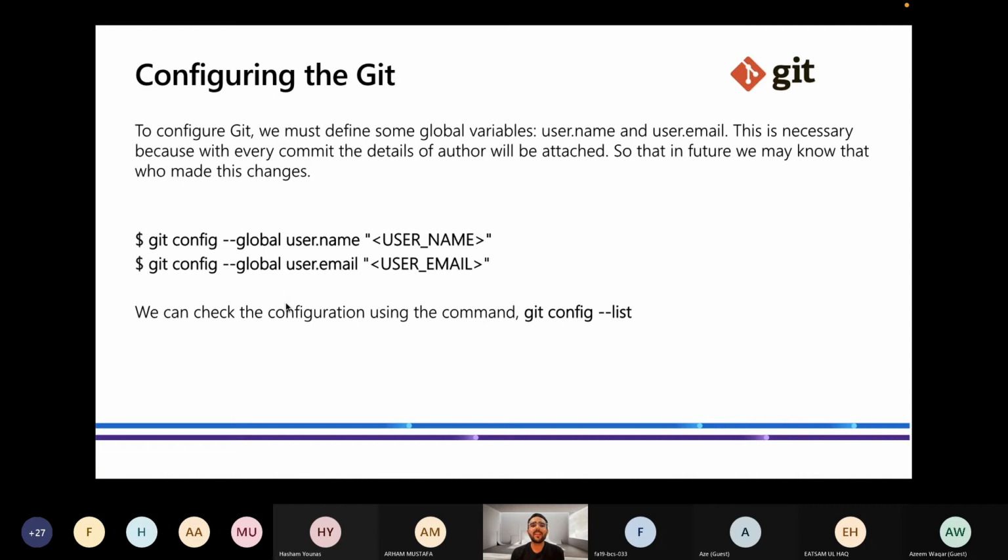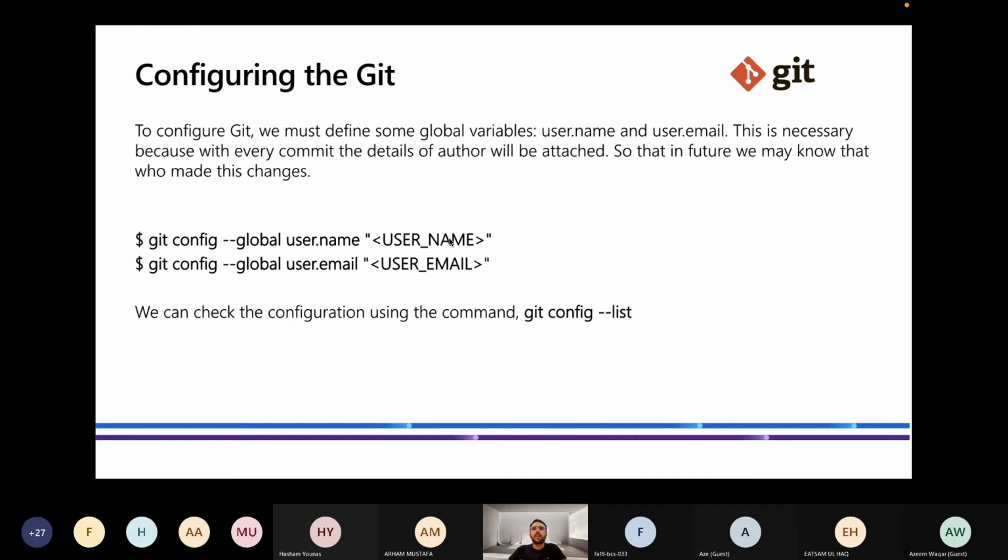Why do we need to configure Git? Configuration is very important because every time we make a commit, the commit will be configured with details like username and email. So if I make a commit, I will show you later that in the commit message you will see my name and my email, so a person will be able to know who made these changes.